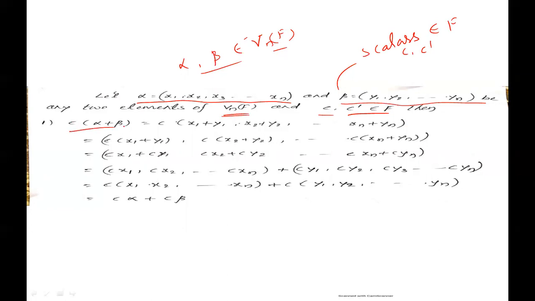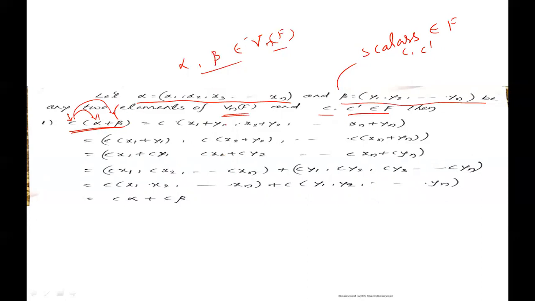Left distributive law: c times alpha plus beta. Here one scalar and two vectors. In left distributive law, we take one scalar and two vectors. C dot alpha plus beta equals c alpha plus c beta. That means component wise.